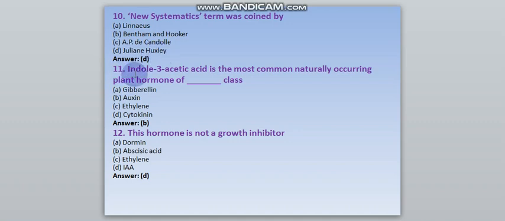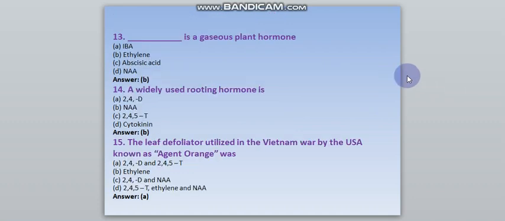Question number 11. Indole 3-acetic acid is the most common naturally occurring plant hormone of class. The answer is B, auxin. 12. This hormone is not a growth inhibitor. From all of these options, the answer is D, IAA, indole acetic acid. Question number 13. Is a gaseous plant hormone? Option B, ethylene is a gaseous plant hormone.